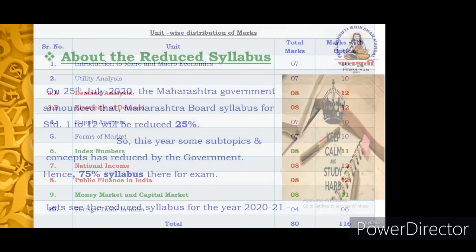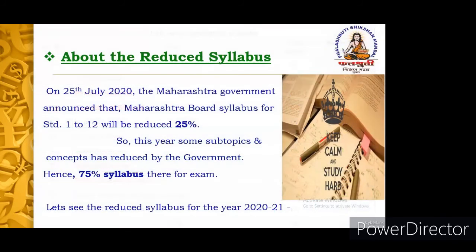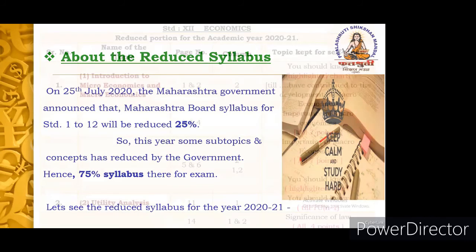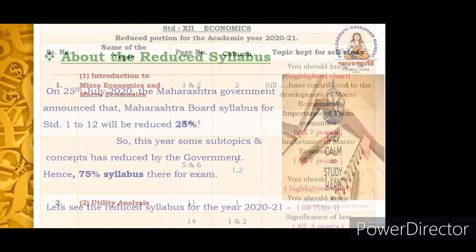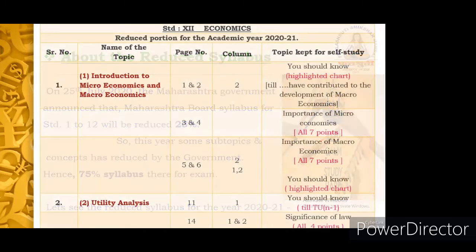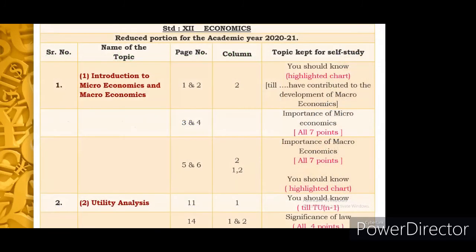Let's come to the very important part for the year, that is nothing but the reduced portion. This year, the government has reduced 25% of the portion. So you will be having the exam on the 75% portion only. As far as economics is concerned, let's quickly go through the reduced portion. This is specially for this academic year, 2020-21. Here you can observe chapter wise that the subtopics are reduced.